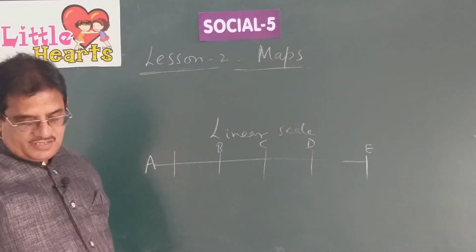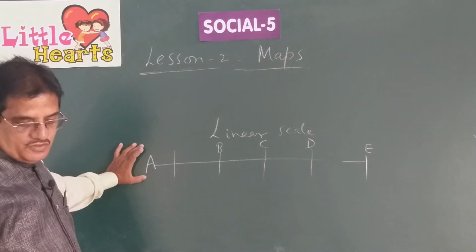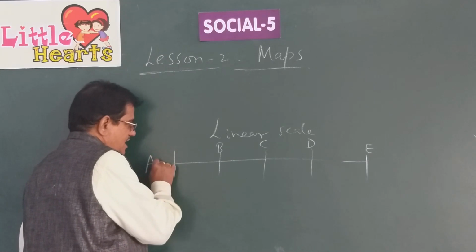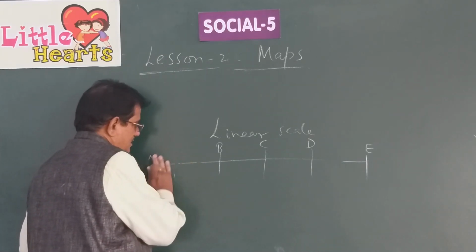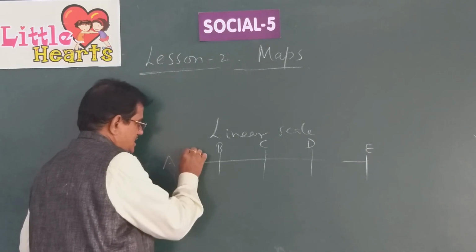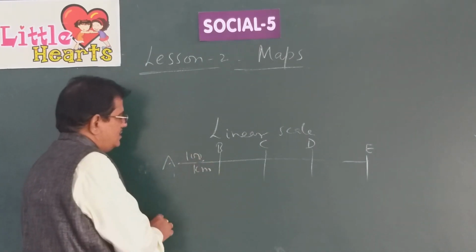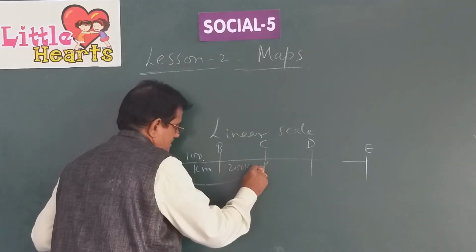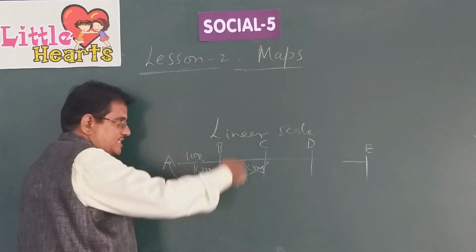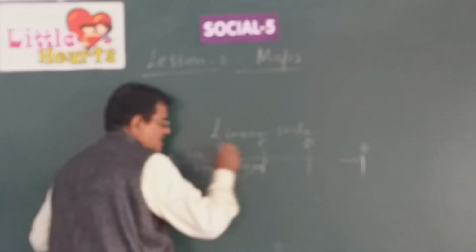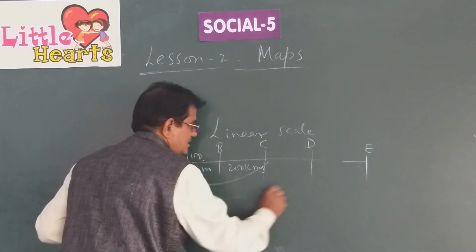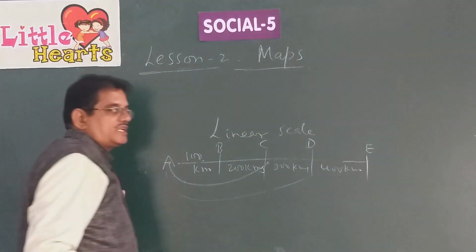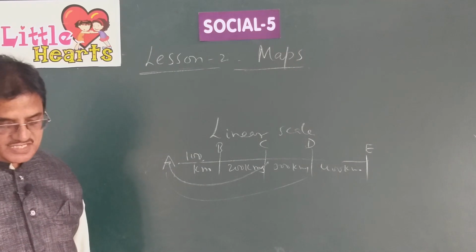Okay. This stands for 0. The distance between 2 points is shown as 100 kilometers. So the distance between A and B, let us suppose, is 100 kilometers. Simultaneously, the distance between A and C must be 200 kilometers. Why? Because it is divided into equal parts. It's a linear scale. In the same way, the distance between A and D is 300 kilometers. This is 400 kilometers. Like this, you can represent distance on a map by linear scale also.